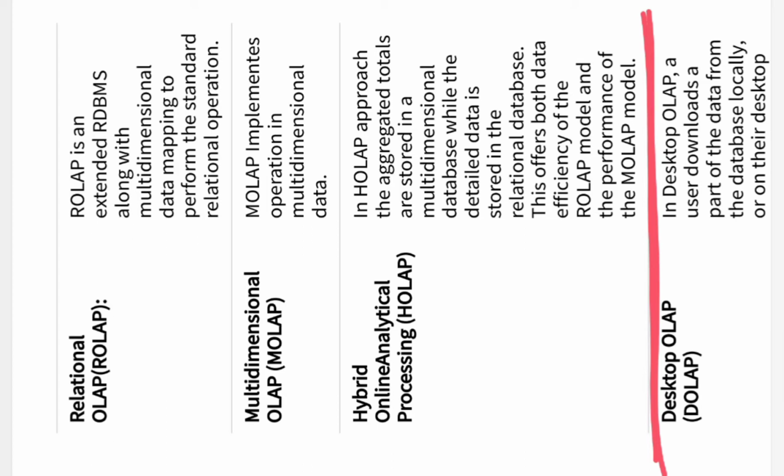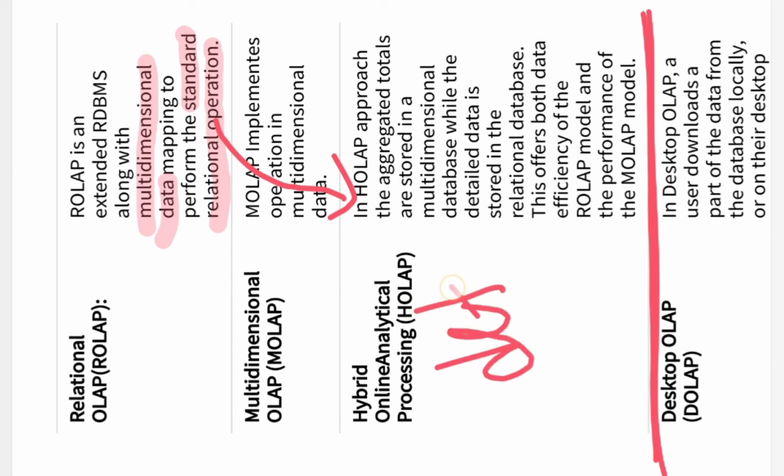Now here we have two things. The first is the multidimensional data, and this multidimensional data we are going to map with the standard relational operations. That is relational OLAP, right? Whenever we require detailing, that detailing will be managed by these relational algebra expressions. And in multidimensional data we aggregate or consolidate the things. The mapping of this aggregation with this detailing is done by relational OLAP.